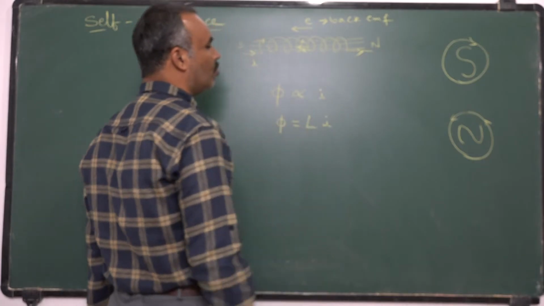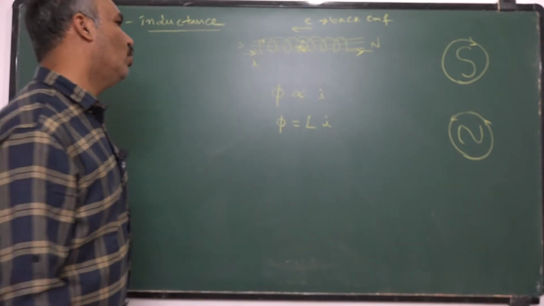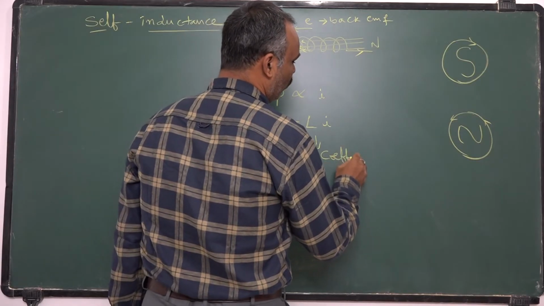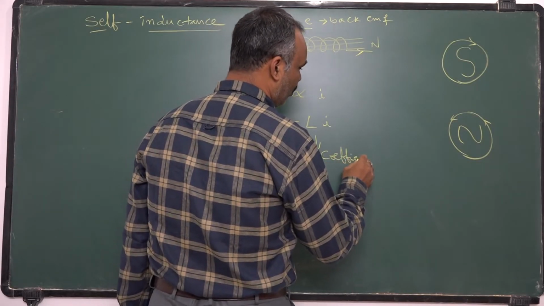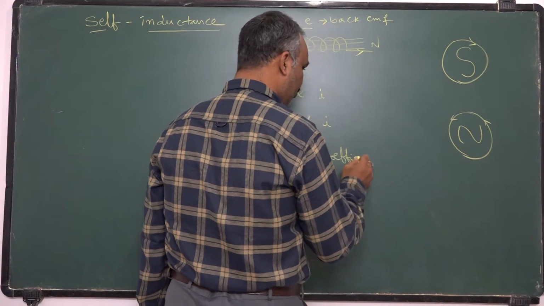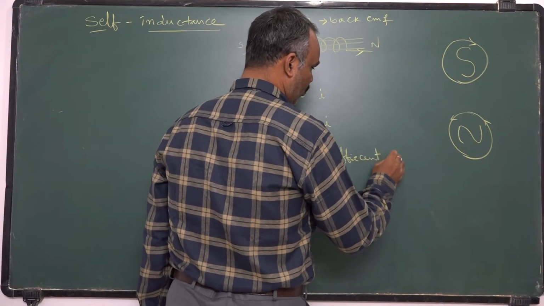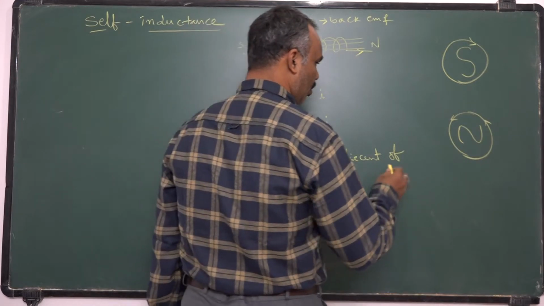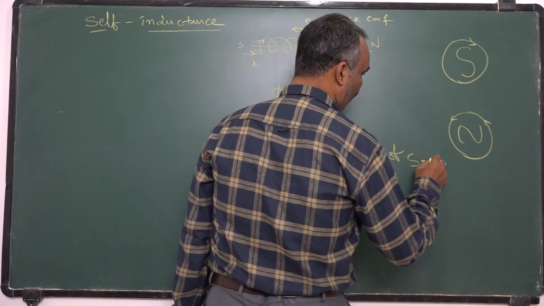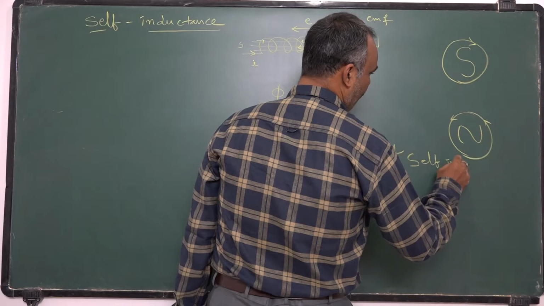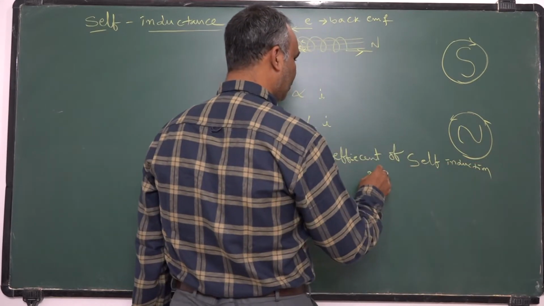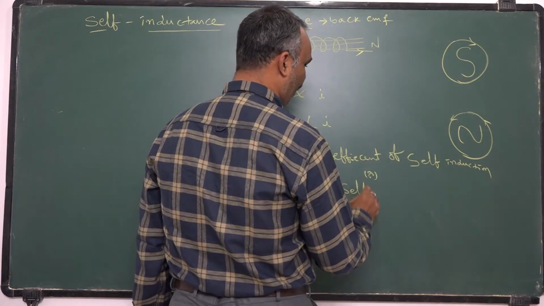This constant of proportionality is called coefficient of self-induction, or simply self-inductance of the coil.